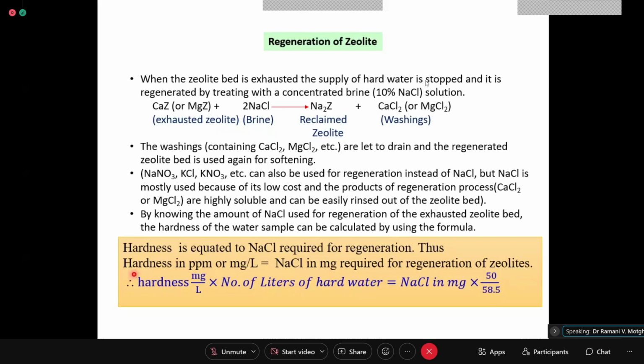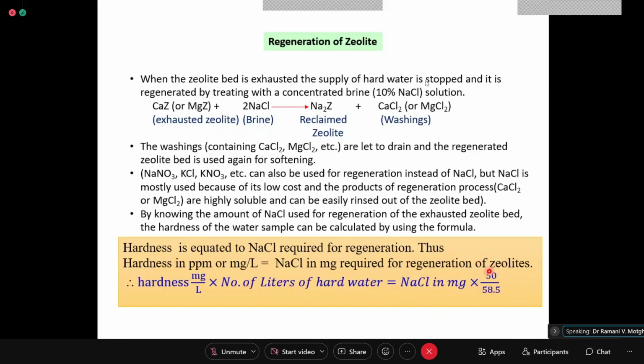So we equate hardness in ppm or milligrams per liter, in CaCO3 equivalent, to NaCl in milligrams required for regeneration of zeolite. And since the hardness is expressed in CaCO3 equivalents, this hardness in milligrams per liter into the number of liters of hard water is equated to the amount of NaCl in milligrams into 50 by 58.5.